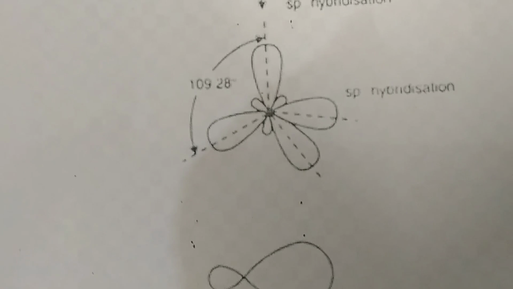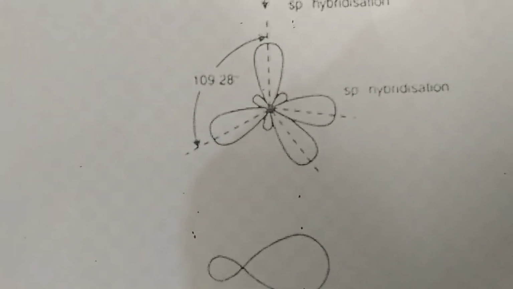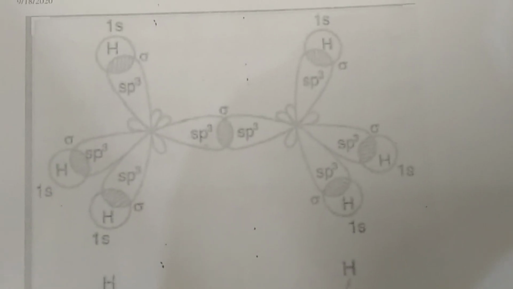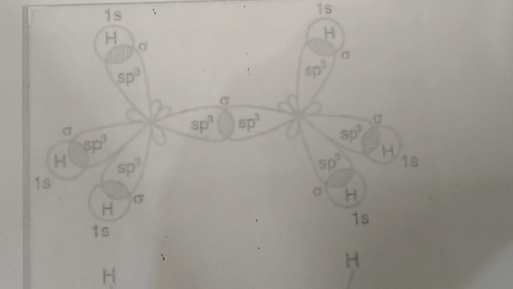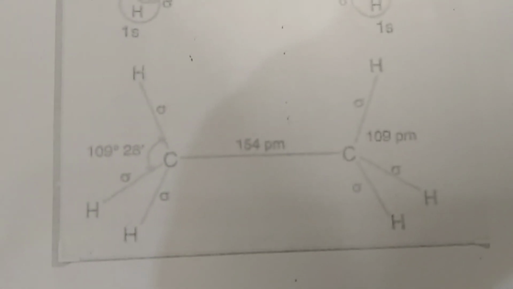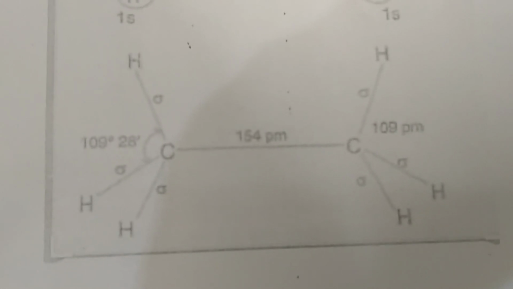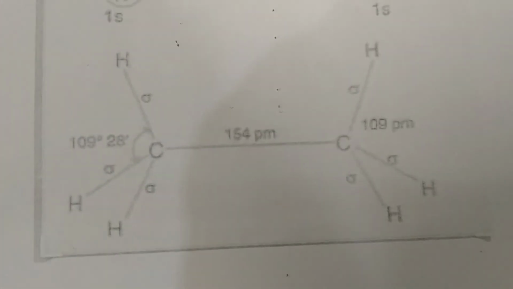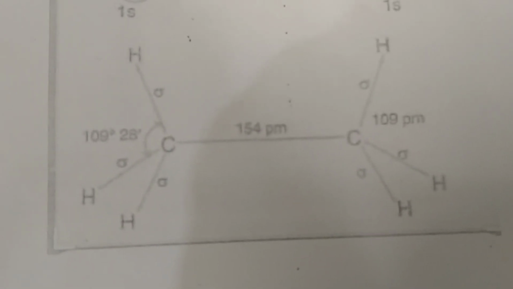Now the hybridization takes place, the energy exchange takes place, and the shape exchange also takes place. So here the orbitals are now distributed tetrahedrally and they are at equal distance apart from each other. So they form an angle of 109 degrees and 28 minutes with each other. The distance of the carbon-carbon covalent bond is 154 picometers. As you can see, all of them are bonded with sigma bonds.